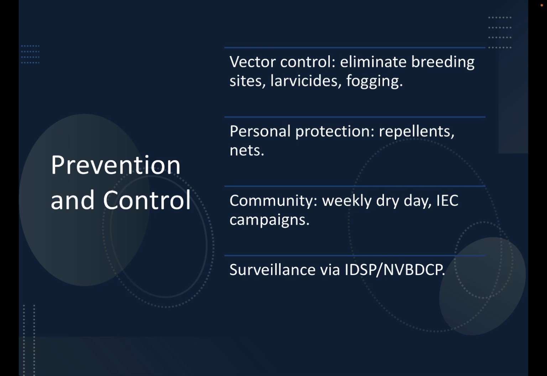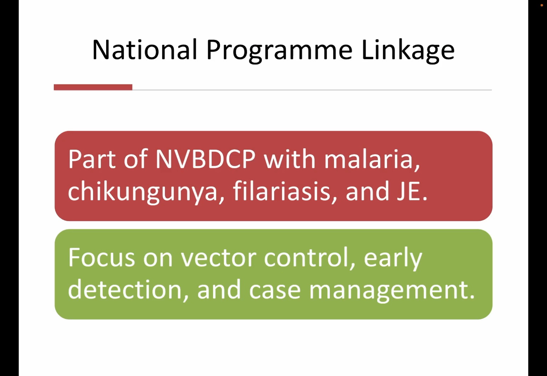Prevention and control. Vector control acts as the main source of prevention, which should eliminate breeding sites, larval sites, and include fogging. And personal protection through repellents and nets. Weekly dry day and IEC campaigns. Surveillance via IDSP, IHIP, and the National Vector-Borne Disease Control Program. It is a part of the National Vector-Borne Disease Control Program with malaria, chikungunya, filariasis, JE, and Kala Azar. Focus on vector control, early detection, and case management.